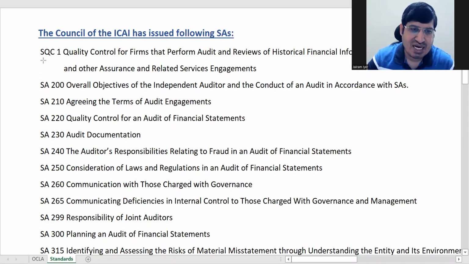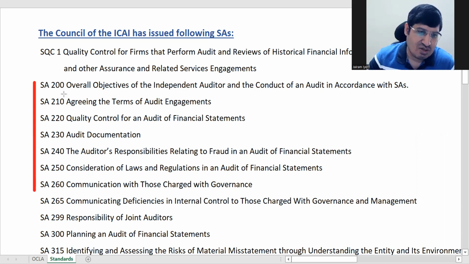So SQC1 क्या है? It is quality control for a firm which is doing audit. ठीक है, ये तो अलग हो गया, this is seen as different. ठीक है, फिर ऐसे 200 onwards till here मैं बताता हूँ आपको। ठीक है, it's all 200, 210, 220, 230, 240, 250, 260. ठीक है, 210 पढ़ रहा है। ओके, till here.